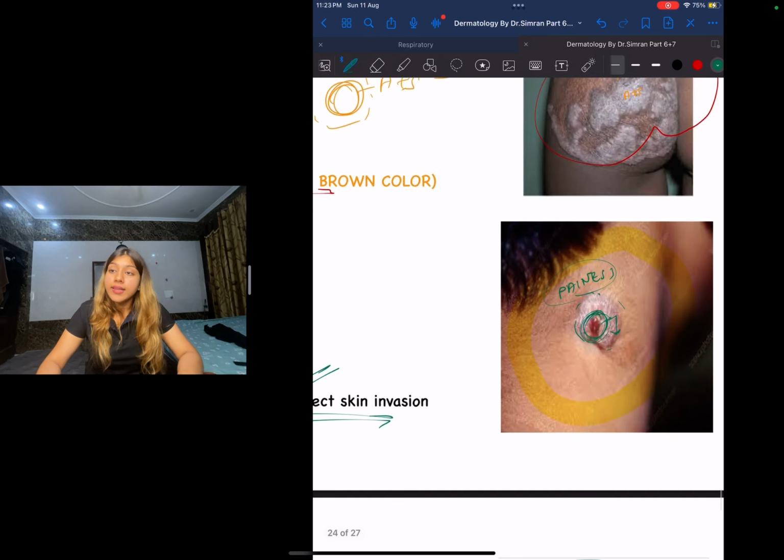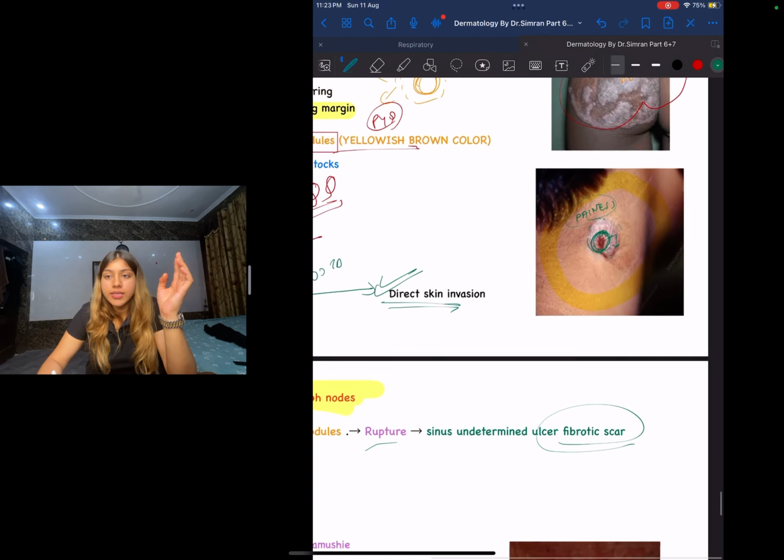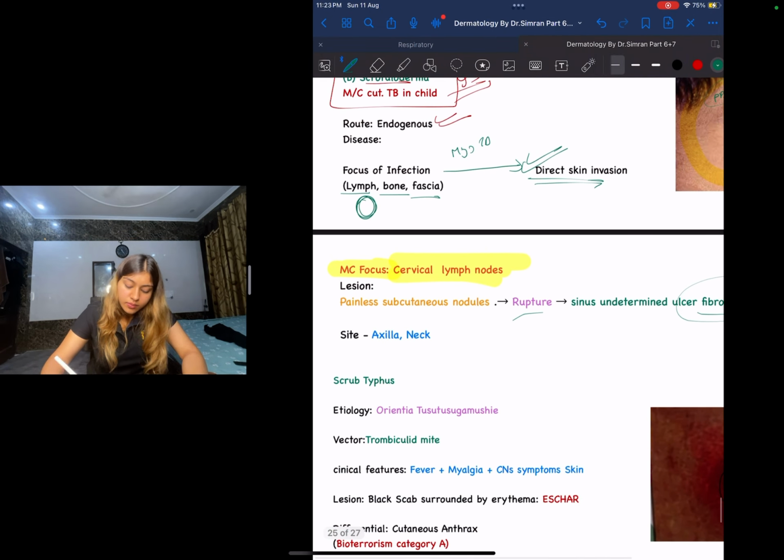So what happened? There was a cervical lymph node that was the focus, the most common focus. The lesion ruptured. It formed a sinus. This sinus eventually formed an ulcer. That ulcer eventually formed a fibrotic scar. This is basically about the lesion.